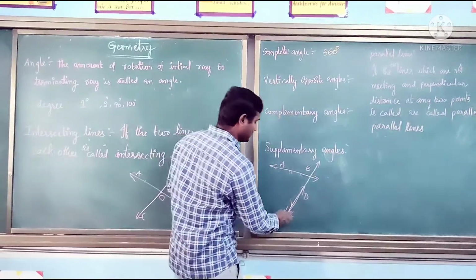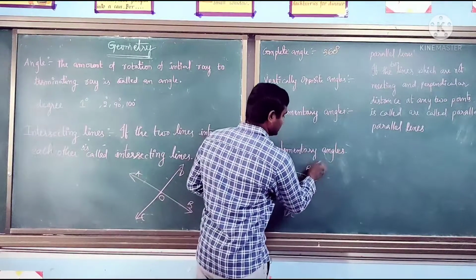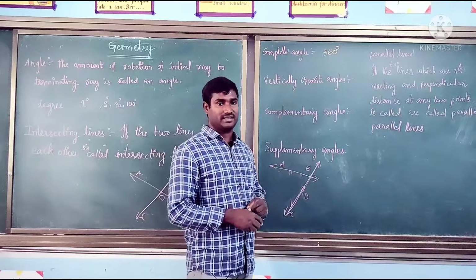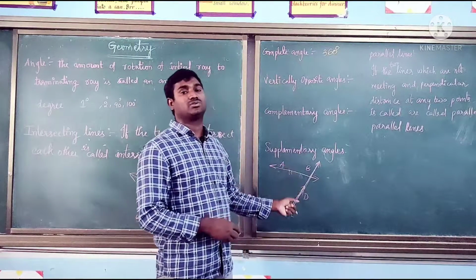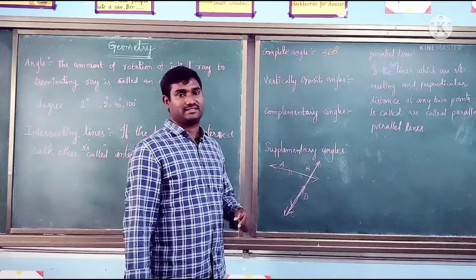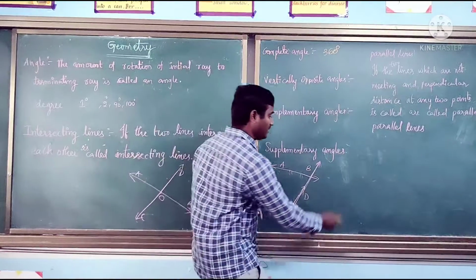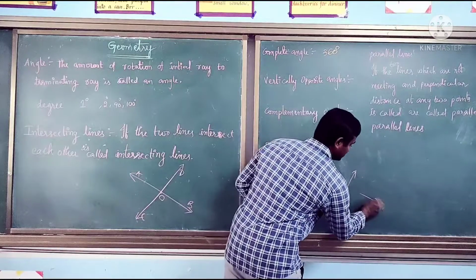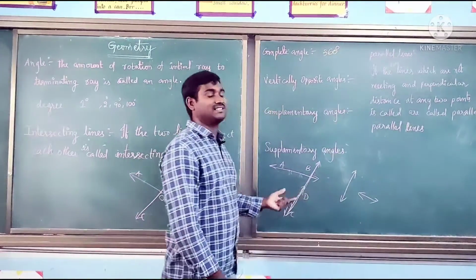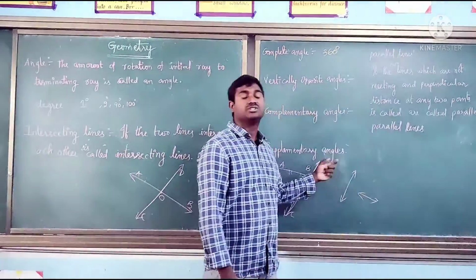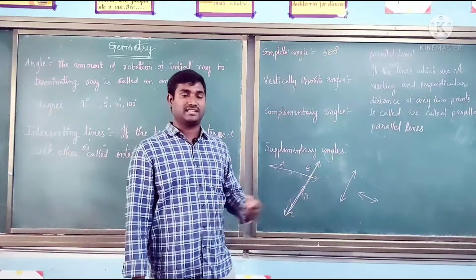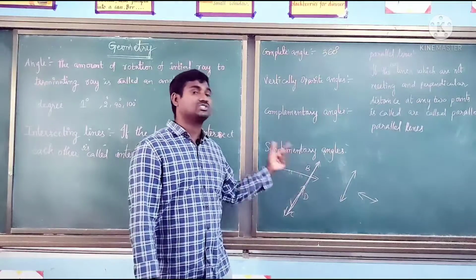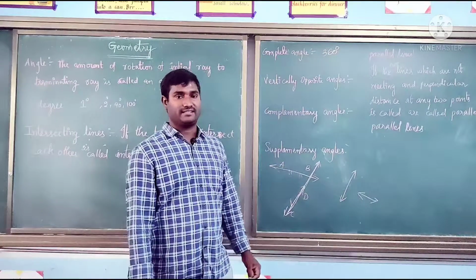So if we extend any one of the lines, the two lines meet at one point. Yes, so then we can say these two are intersecting lines. Yes or no? Can you say now whether these two lines are intersecting lines or parallel lines? Intersecting lines. If you extend this line here, they may intersect at one point. Then we can say these two are intersecting lines.